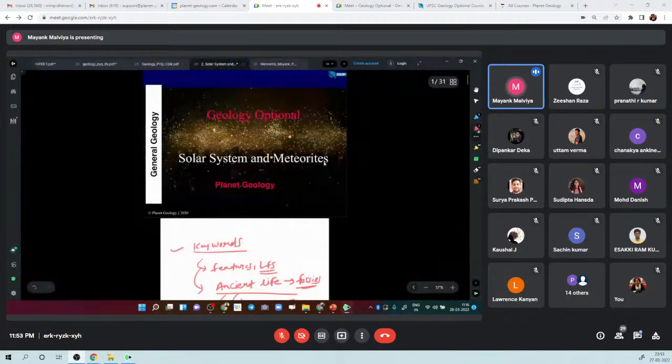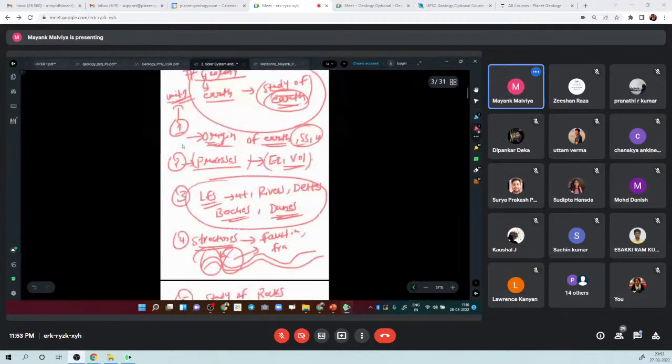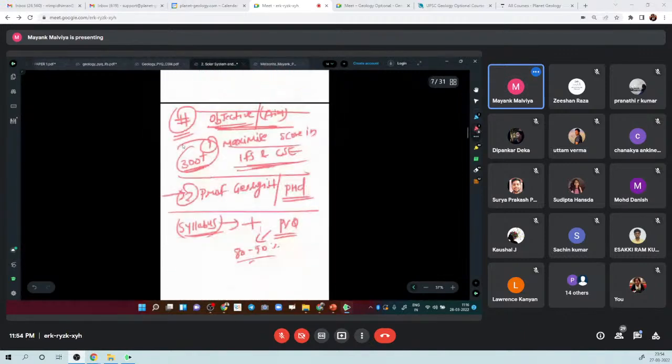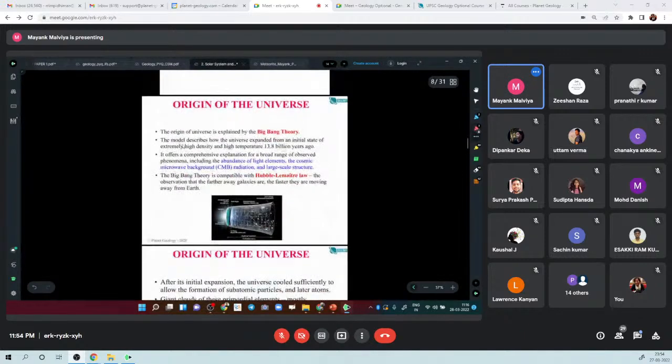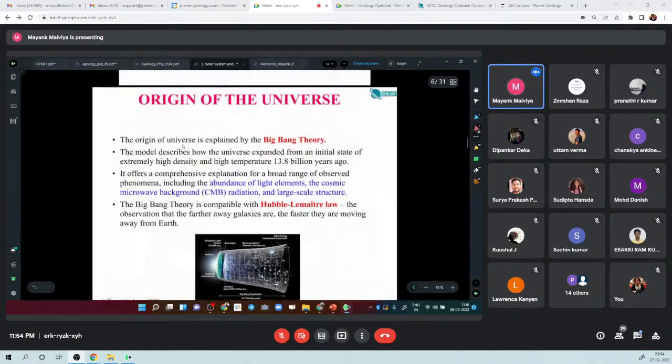All right, now we will start with the first topic of our general syllabus, that is the solar system, right? So, okay, I hope the screen is visible. First we'll start with the origin of the universe. Strictly speaking, this topic is not in our syllabus, right? UPSC has not given origin of universe in our syllabus. It is the origin of the solar system.